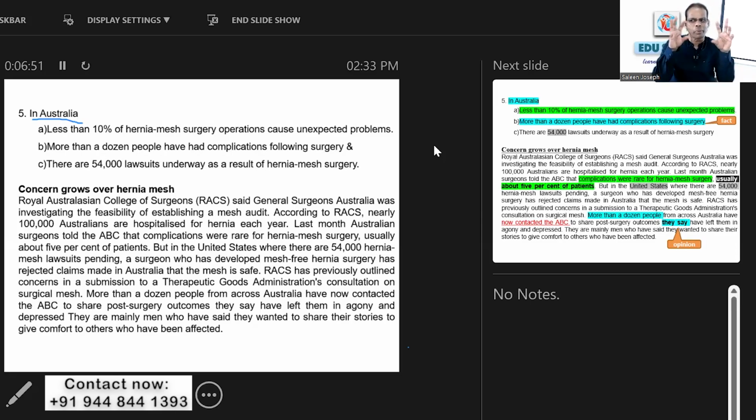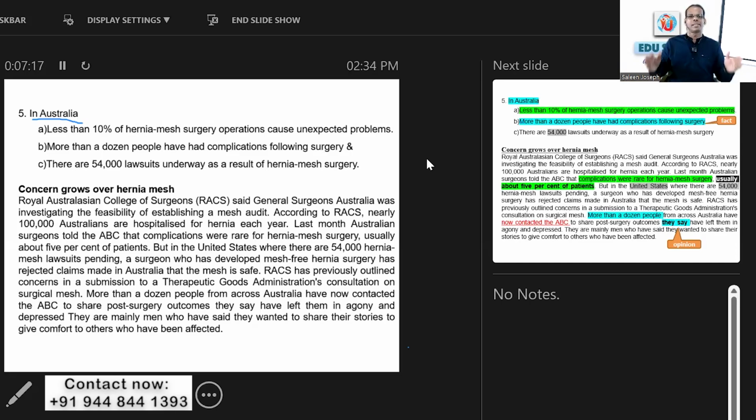When there is a scale, it is a bubbling bulb telling you the answer is here. And the next words: about 5% is equivalent to less than 10%. So you need not read the whole thing.